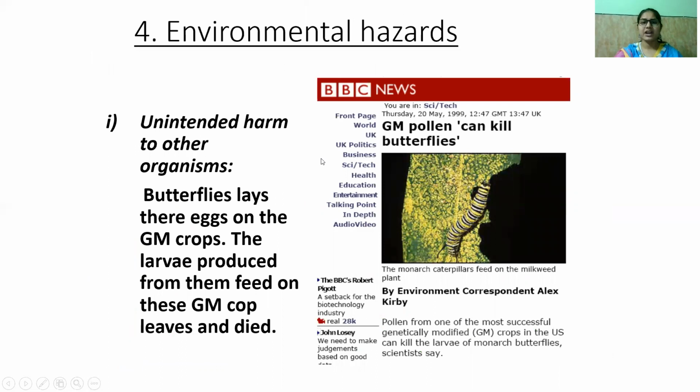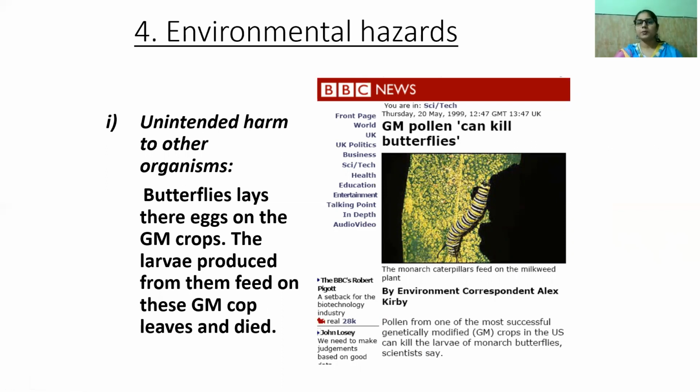Next, we have the environmental hazard: unintended harm to other organisms. For example, butterflies lay their eggs on the GM crops, and the larvae produced from them feed on the GM crop leaves, and they die because the GM crop has a gene which will affect the butterfly larvae when they eat it.